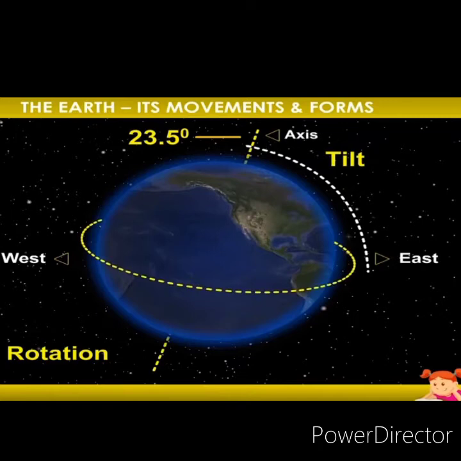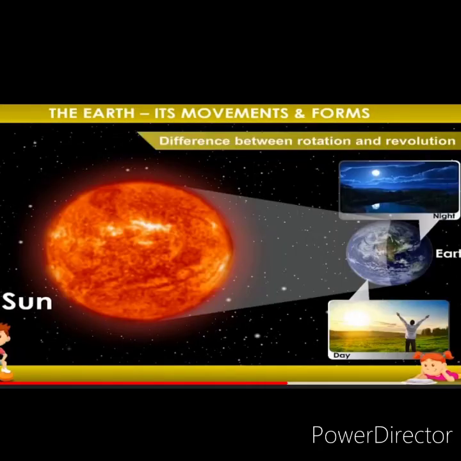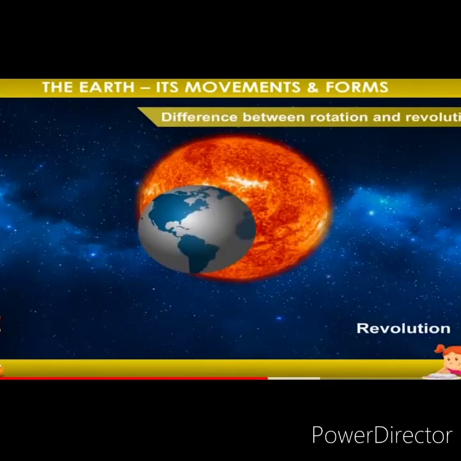I'll show you the picture also, how the position of the earth is when it is facing the sun. See in the picture, when the side of the earth faces the sun, it causes day, and the other side facing away from the sun causes night. Can you see in the picture? It is very clear where the sun picture is showing, that is day and that is night.